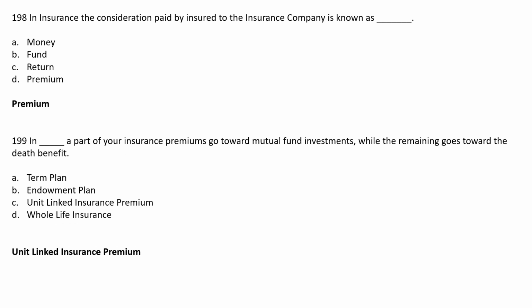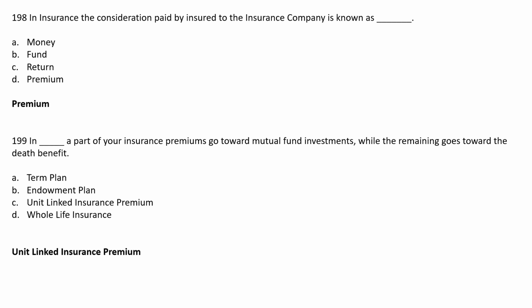In insurance, the consideration paid by the insured to the insurance company is known as option A, money. Option B, fund. Option C, return. Option D, premium. The correct answer is option D, premium. So whatever consideration is paid by the insured to the insurance company is known as premium.